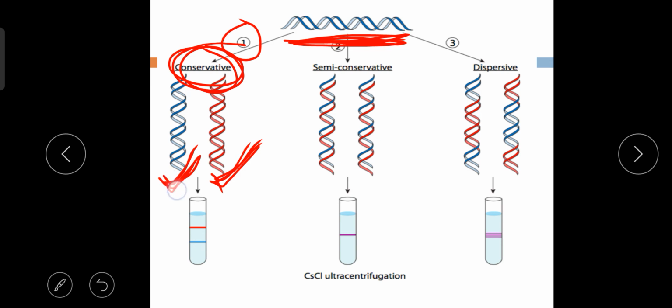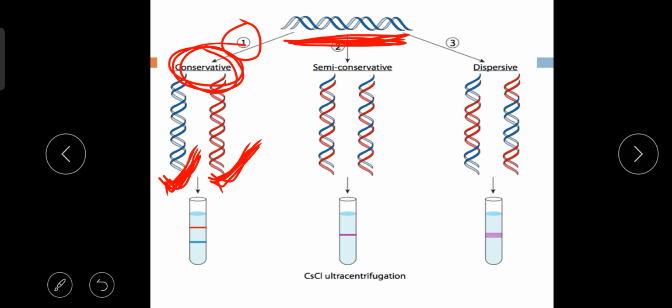So one DNA molecule always remains intact. This is the parent DNA, and the red colored one is the newly synthesized DNA molecule.